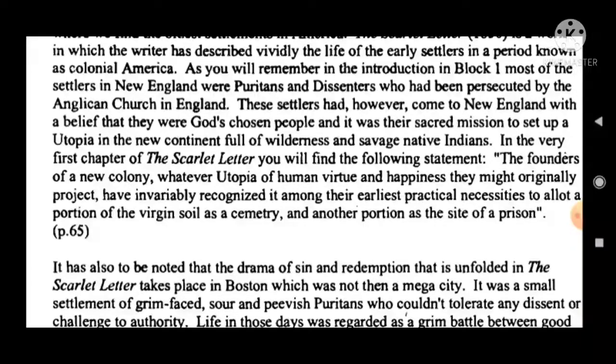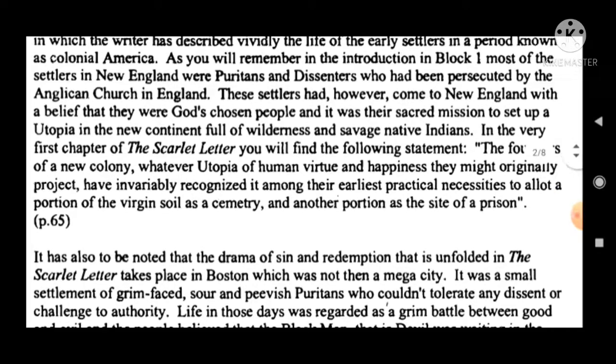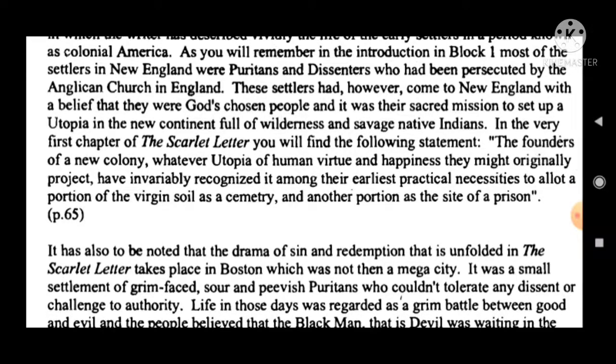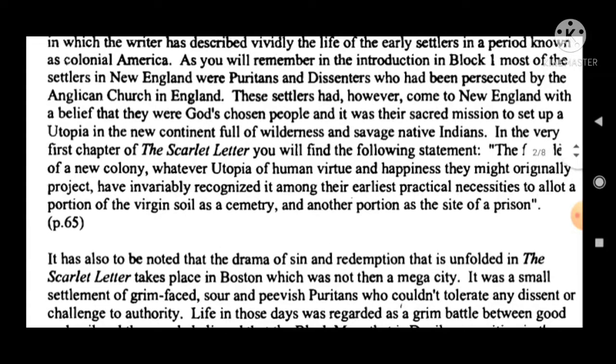As you will remember from the introduction in Block 1, most of the settlers in New England were Puritans and dissenters who had been persecuted by the Anglican Church in England. Okay, so the settlers in New England were Puritans and dissenters persecuted by the Anglican Church in England. Already you know this from Block 1 of MEG6.